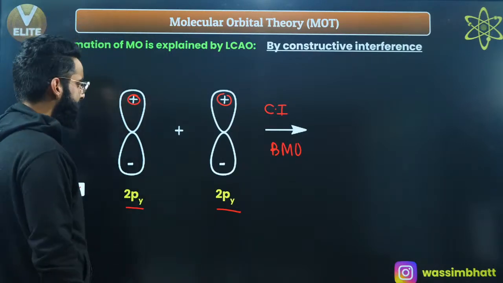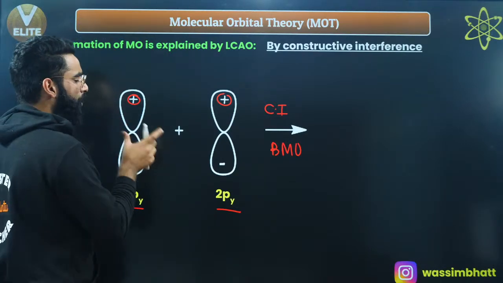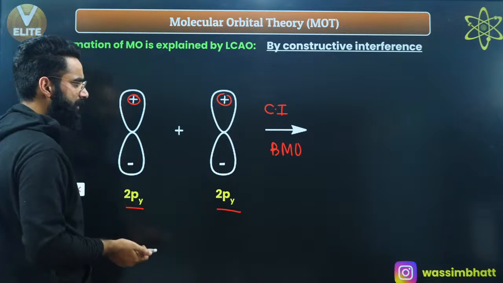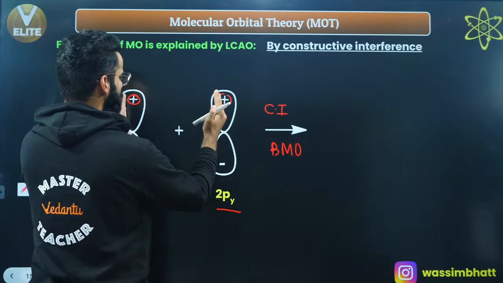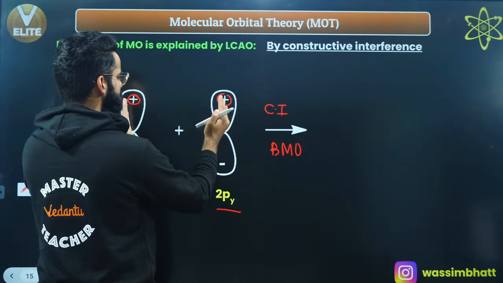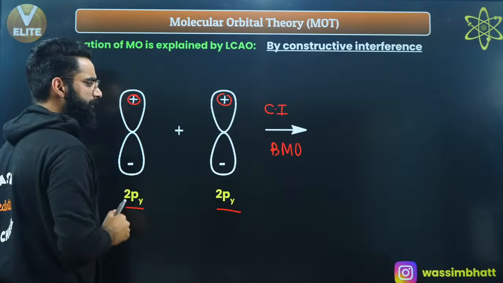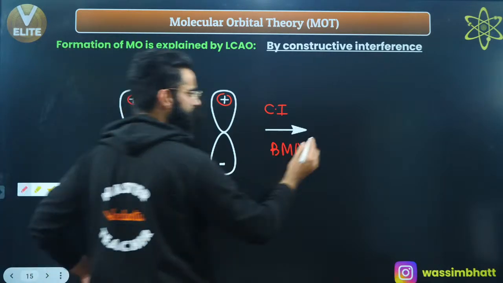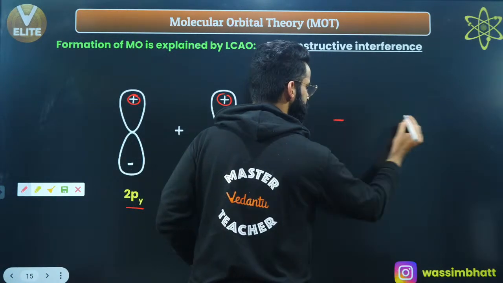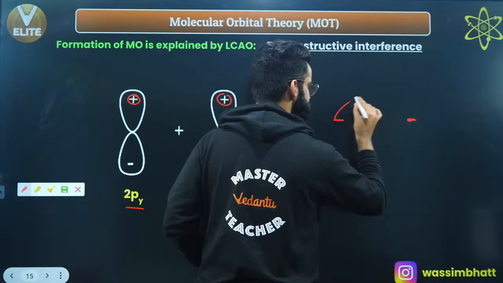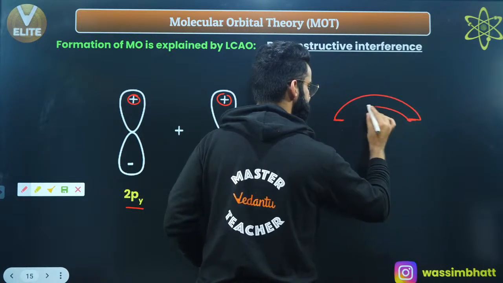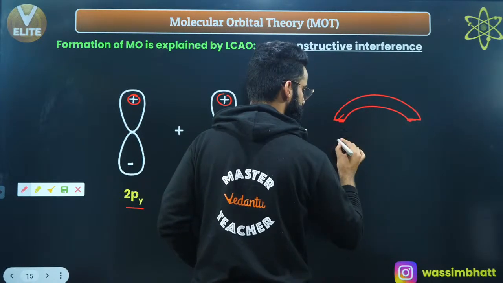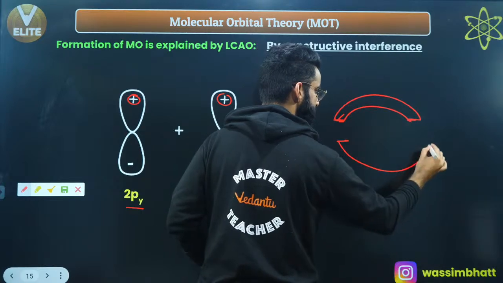So first of all, how is this bonding molecular orbital going to look? See guys, as we know, these lobes will bend towards each other. So they are going to be like this. Have a look exactly what is going to happen.